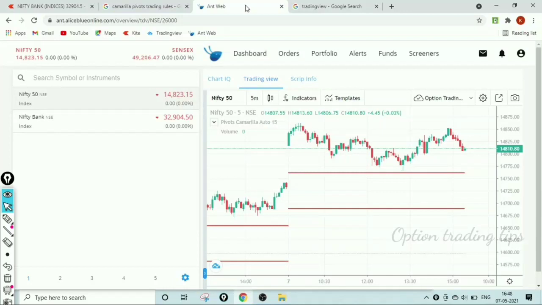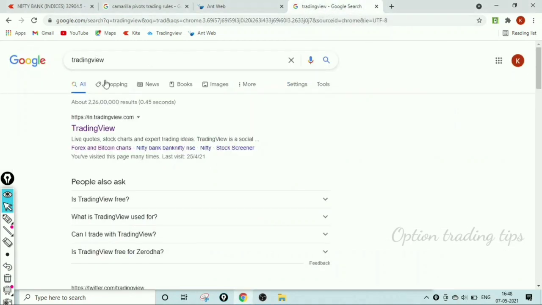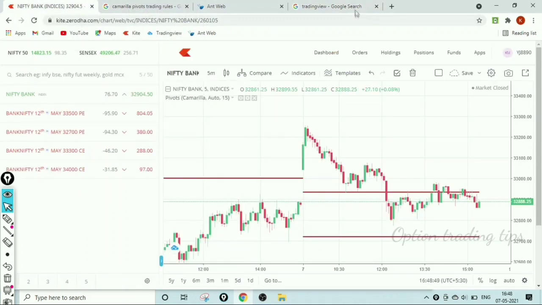In my Alice Blue also, the TradingView option is available. Same procedure to fix the Camarilla pivot point and the 5 minutes time frame. In case your demat account has no TradingView or Camarilla pivot point option, you will use the TradingView website. Please log in using your mail ID and use the free trial version for lifetime. The same procedure is used to fix the Camarilla pivot point.